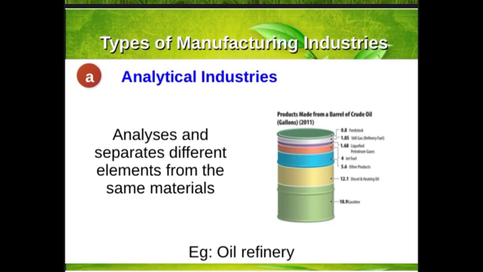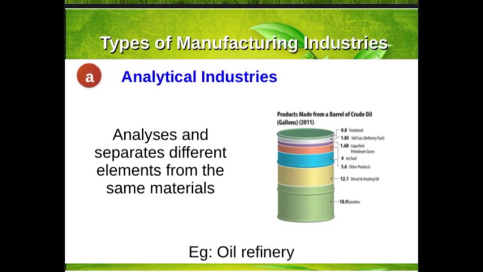You can see here cement includes lime, silica, magnesia. These are the different elements, and when they are combined together, the final product comes into the market. Other examples of synthetic industry are soap, paints, cosmetics. These are also examples of products from synthetic industry.